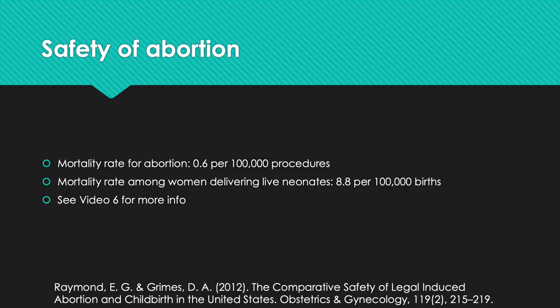It is also imperative to understand the safety of abortion procedures. Elective abortion is a safe procedure and is actually safer than carrying a child to term and giving birth. A 2012 study published in Obstetrics and Gynecology showed that the pregnancy-associated mortality rate among women who deliver neonates was 8.8 deaths per 100,000 live births. The mortality rate related to induced abortion was 0.6 deaths per 100,000 abortions. I will talk more specifically about the safety of abortion procedures by trimester and by procedure type in the next video.